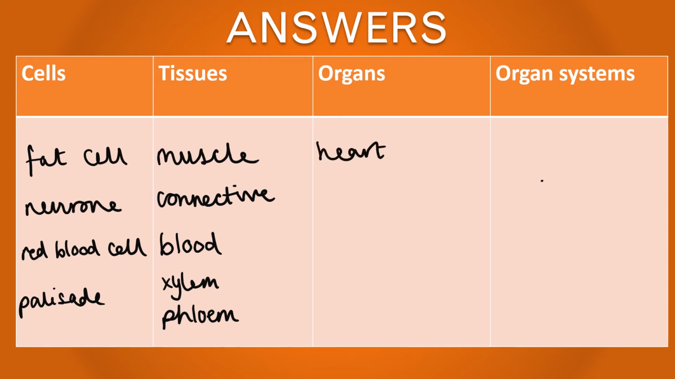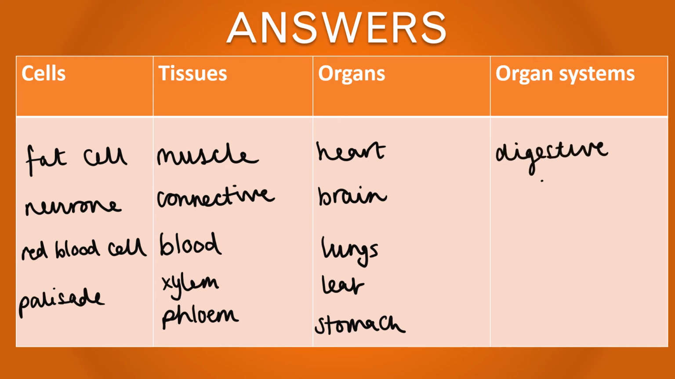Key examples of organs are the heart, the brain, lungs, the leaf, and the stomach. And finally, examples of organ systems include the digestive system, the respiratory system, and the circulatory system.